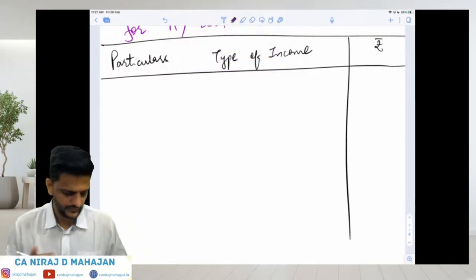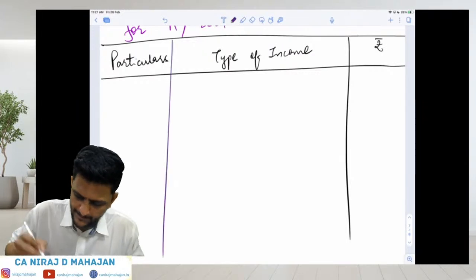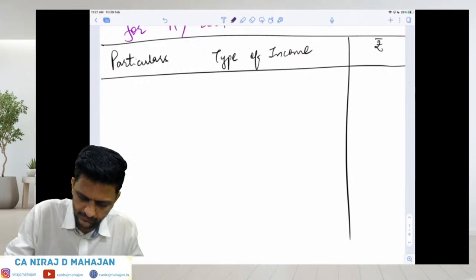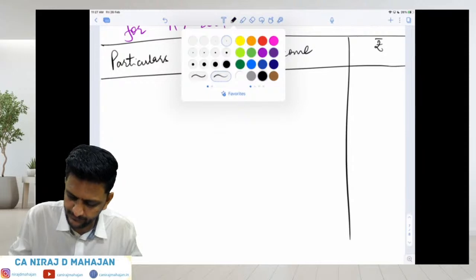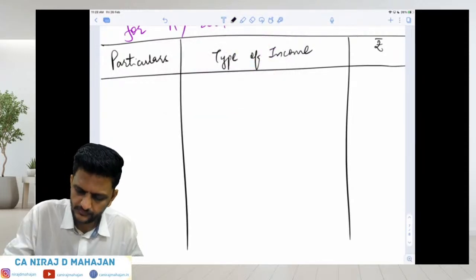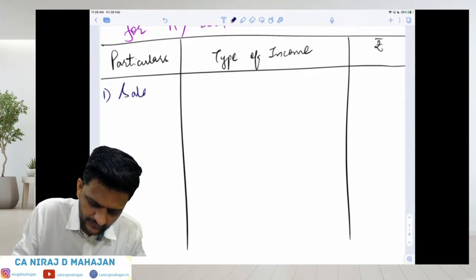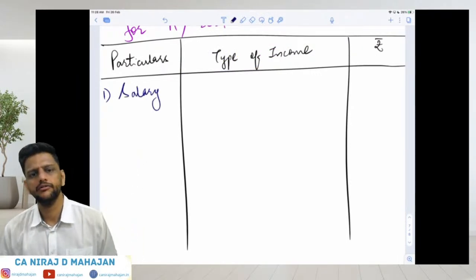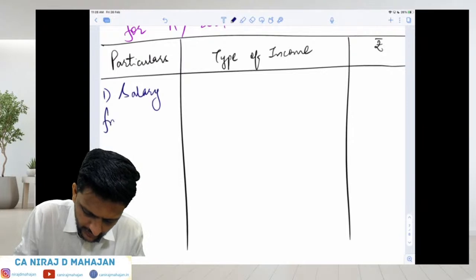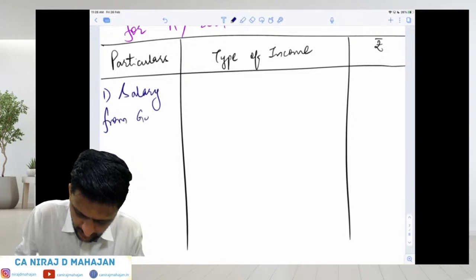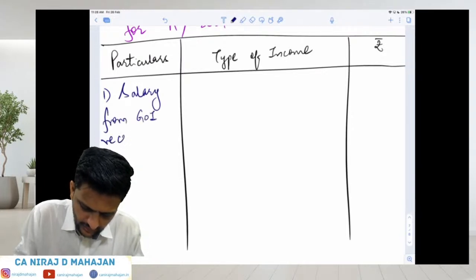First one is salary from Government of India, received in Canada.